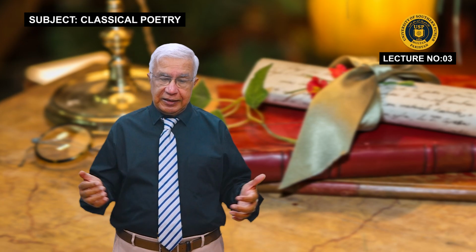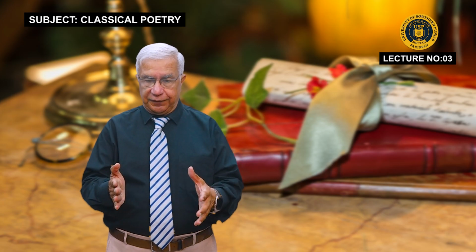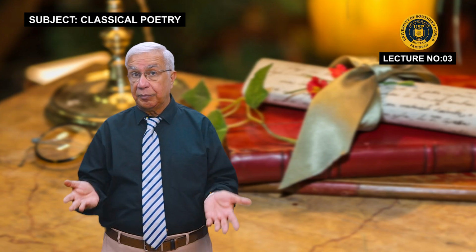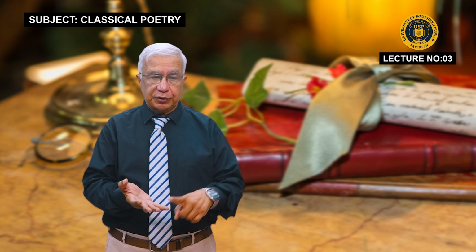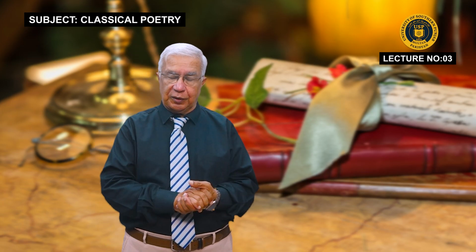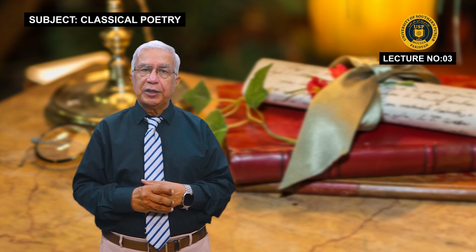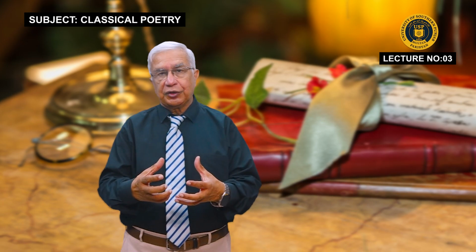In that poem as well, he included different types of characters. Now, his characters are also different from the characters of these classical poets, because Chaucer not only talks about the prince, talks about the knight, talks about the higher cadre of society, but also he talks about the cadre which is not that higher. It may be of the middle class, but maybe different people, religious, non-religious, or social, political people. Even he brings in doctors also, he brings in lawyers also. So in that way, he brought something new in his poetry. And it was to be enjoyed altogether with the help of irony, with the help of humor, and that is the introduction of Chaucer into it.